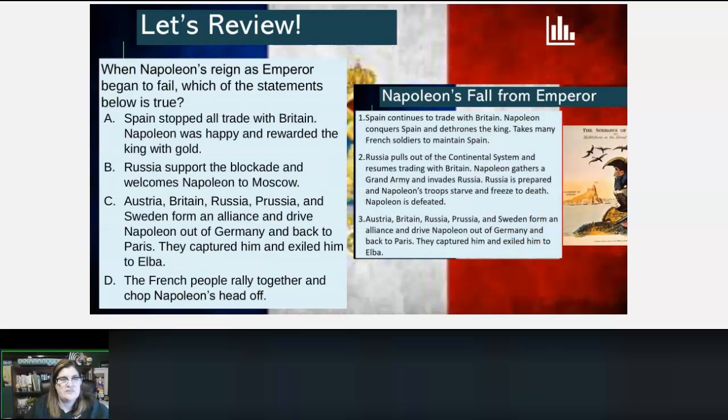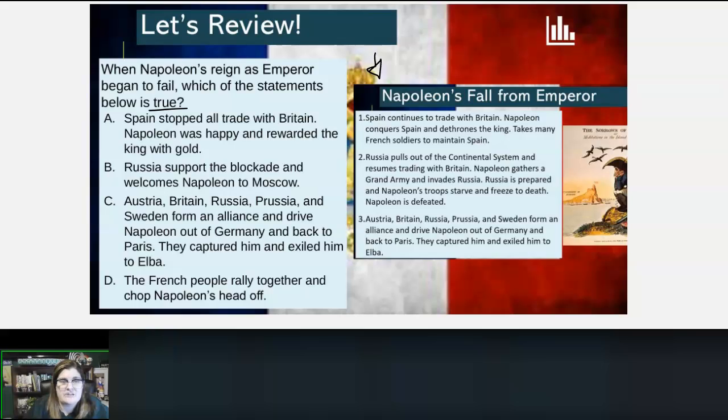When Napoleon's reign as emperor began to fail, which of the statements is true? All right, I'm going to read about this right here on this part, and then we're going to decide which of these is true. 1. Spain continued to trade with Britain. Napoleon conquers Spain and dethrones the king, takes many French soldiers to maintain Spain. 2.